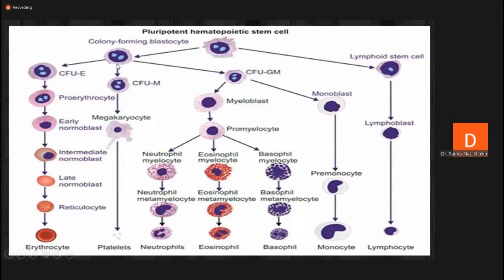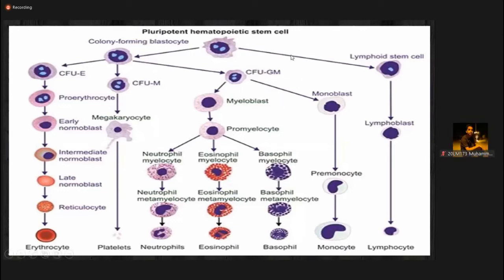This is the second colony forming unit blastocyte. The third colony forming unit blastocyte is colony forming unit granulocyte and monocyte. So this colony forming unit granulocyte monocyte is responsible for the generation of granulocytes, meaning neutrophil, eosinophil, and basophils, and monocyte, that means it is responsible for generation of mature monocyte. Am I clear? Yes, madam.